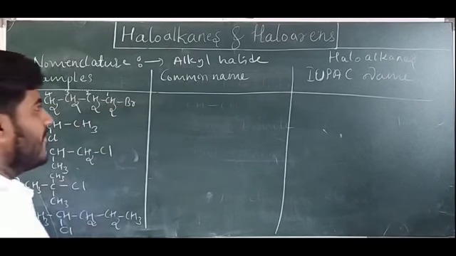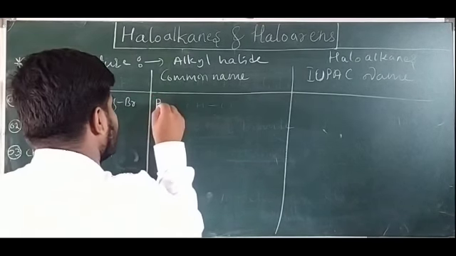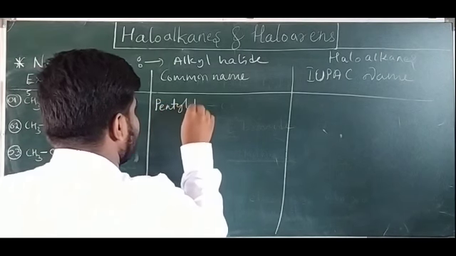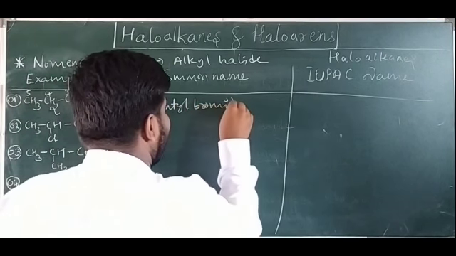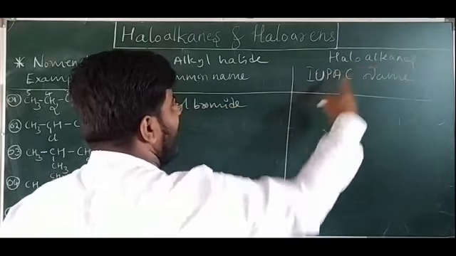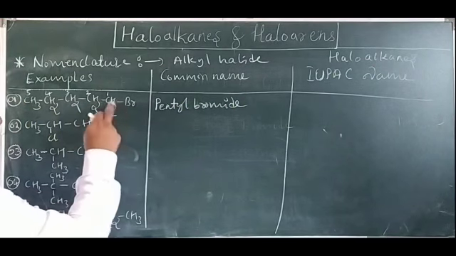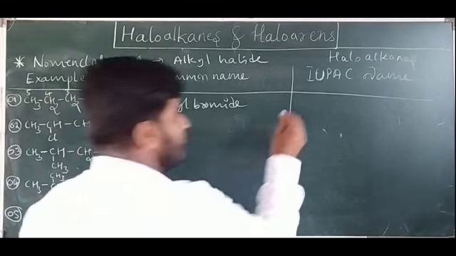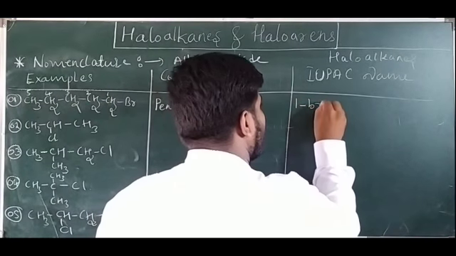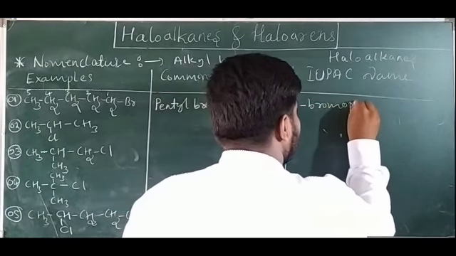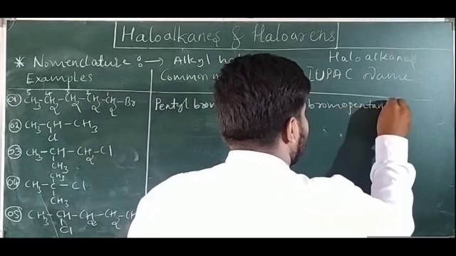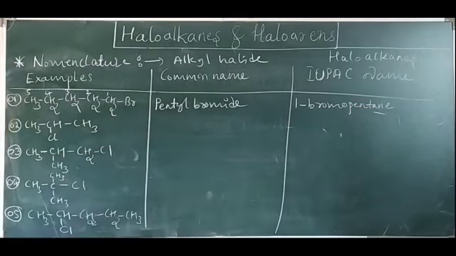So the common name is pentyl bromide. But in IUPAC name, haloalkanes, what is halo? Bromo and pentane. Bromine is attached to the first carbon atom, so this one is 1-bromopentane. All are single bonds here.